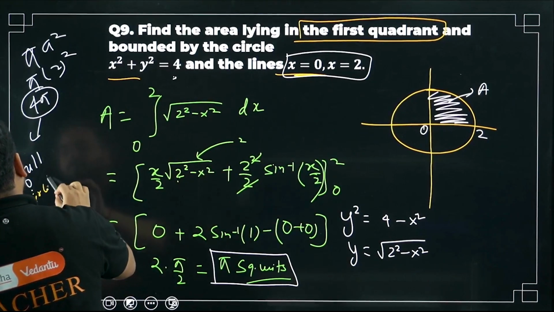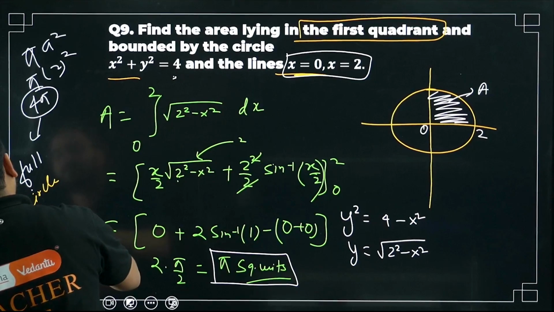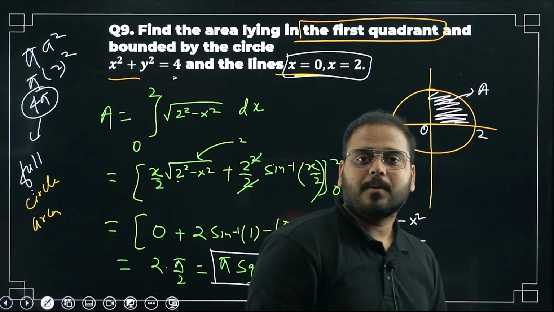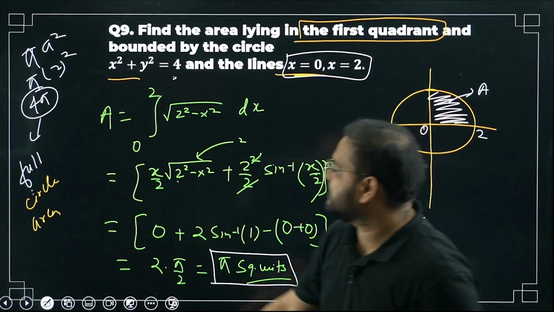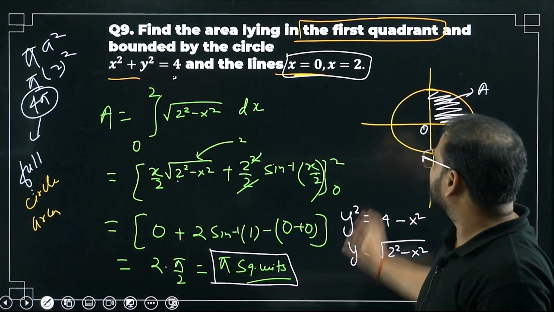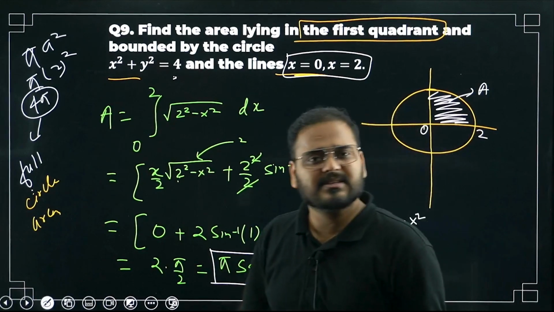Full circle area. If you're looking for the full circle area, you're going to get the answer as 4 pi. But in this particular case, what are you looking for? Only the first quadrant. So what is the answer? Pi. Makes sense to you?